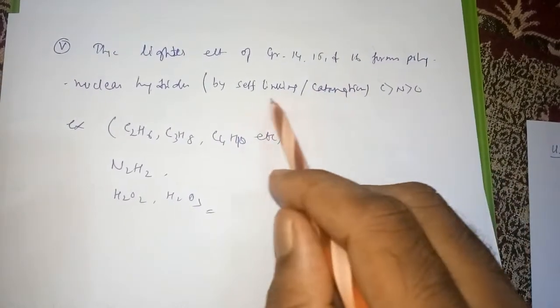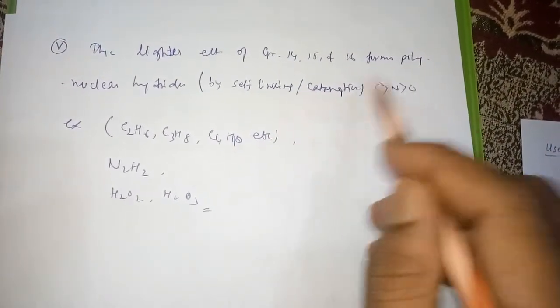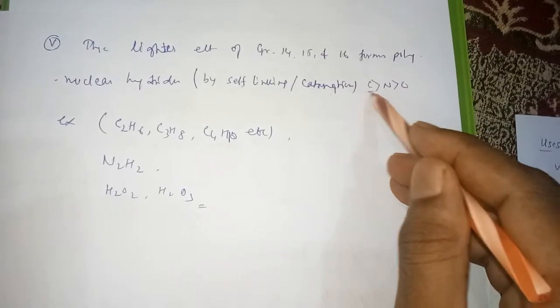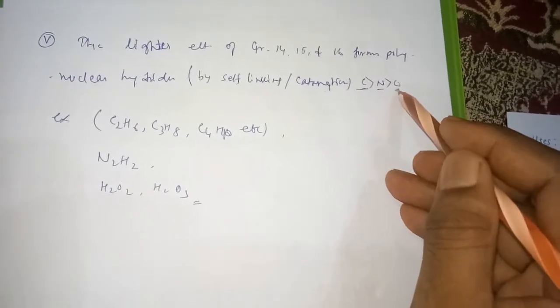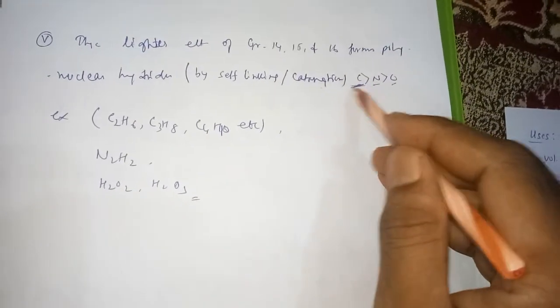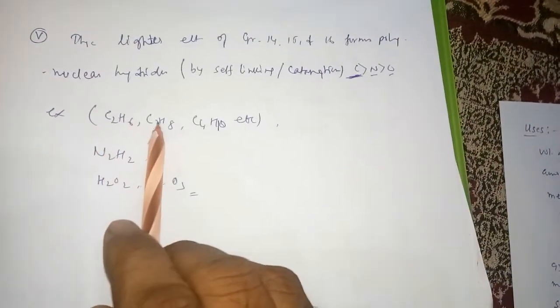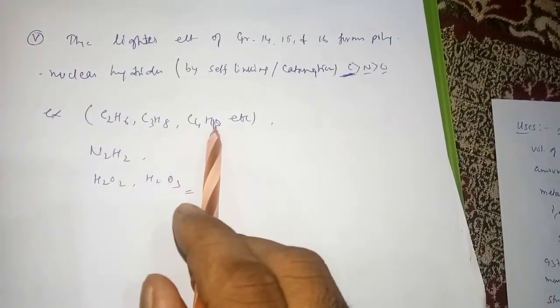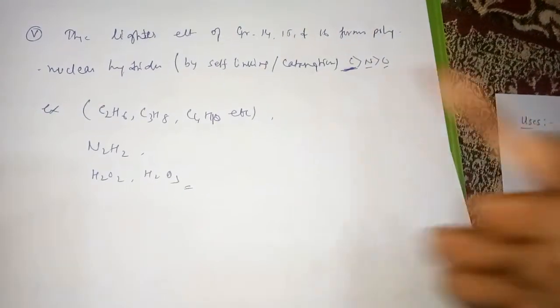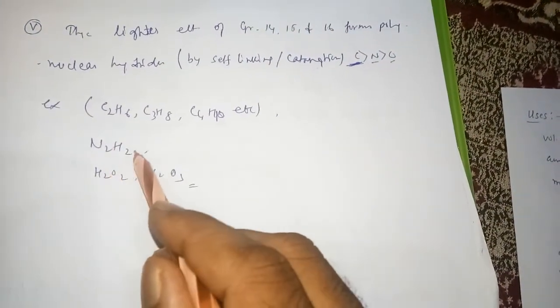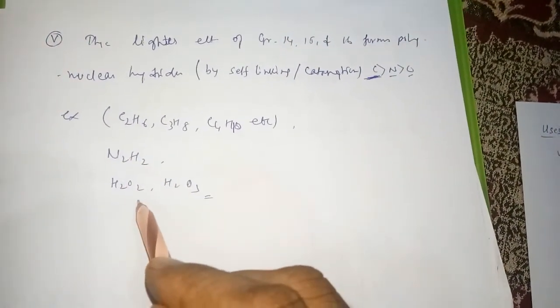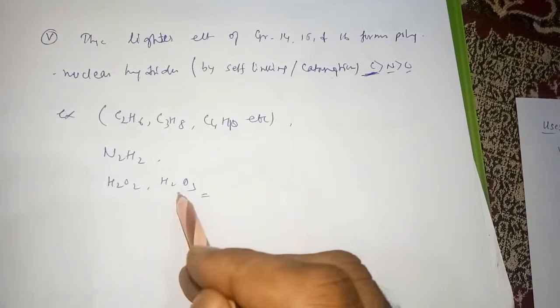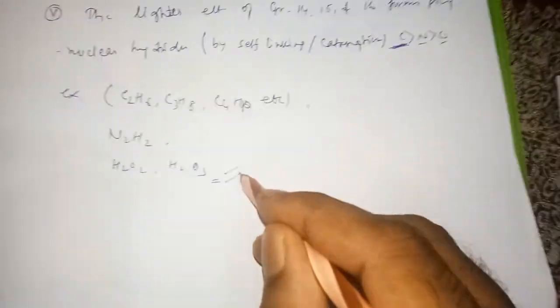This property of self-linking is also called catenation, and the catenation power of carbon is higher than nitrogen, which is higher than oxygen. More compounds will be formed by carbon: C2H6, C3H8, C4H10, C5H12 and so on. For nitrogen we have N2H2, and for oxygen we have H2O2, H2O3, etc.